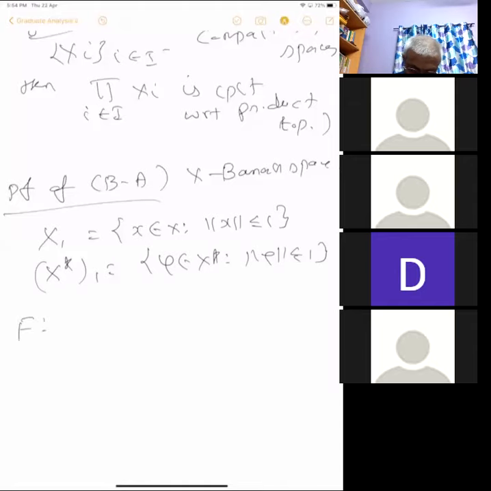So I define the following. F from X star 1 to D to the power X1, where D is just the complex closed disk.